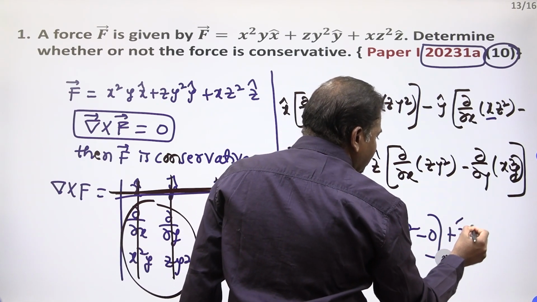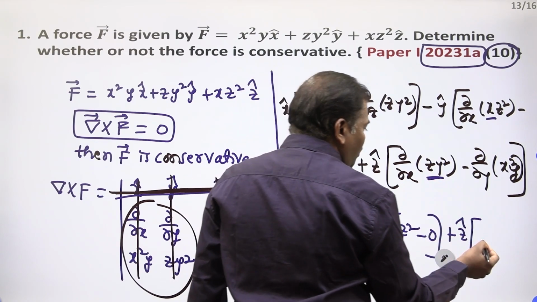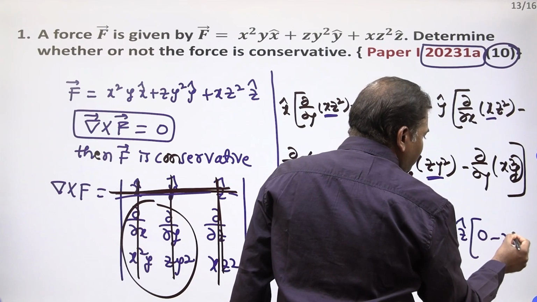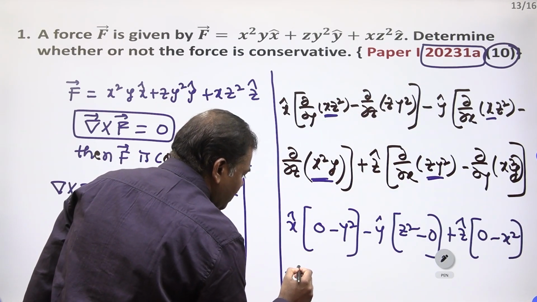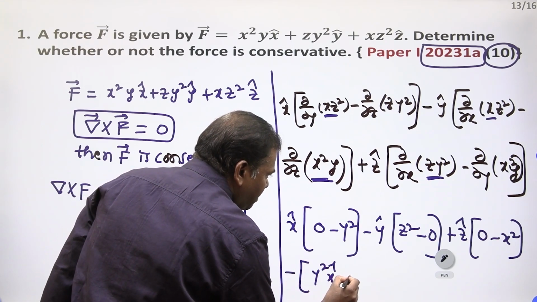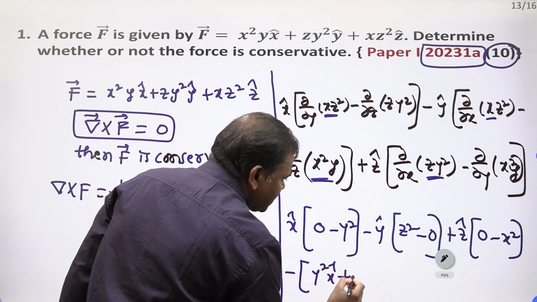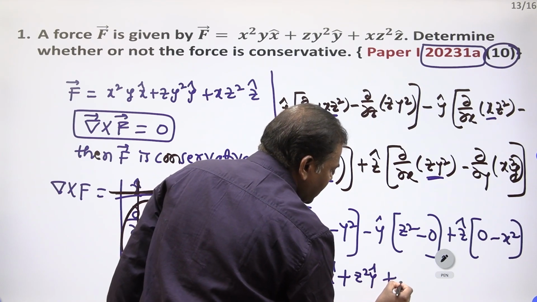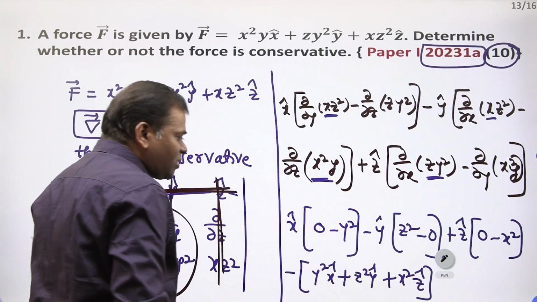Plus z cap into, here any x is there? No x, 0. Minus, here any y is there? Yes, minus x square. Take the minus common: y square into x cap, plus z square into y cap, plus x square into z cap.